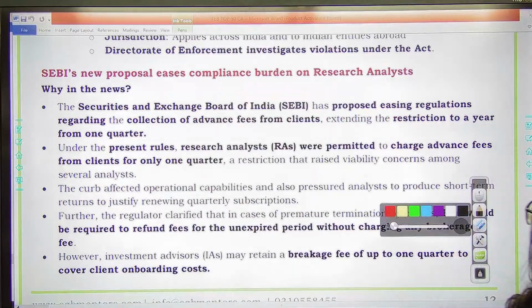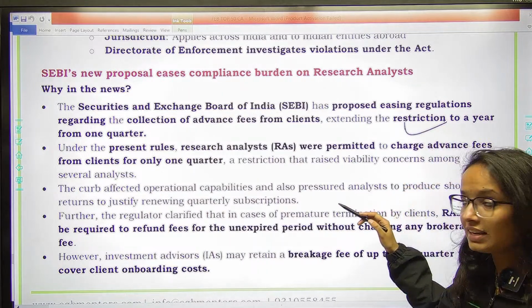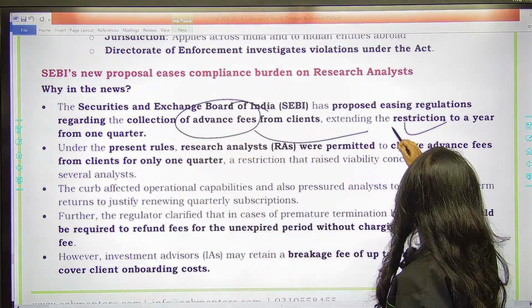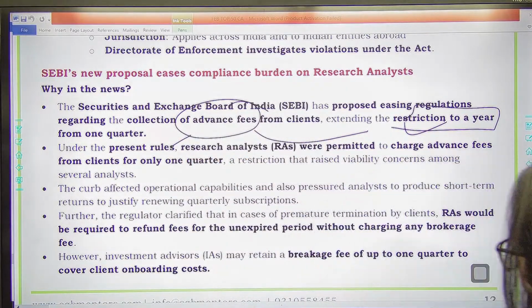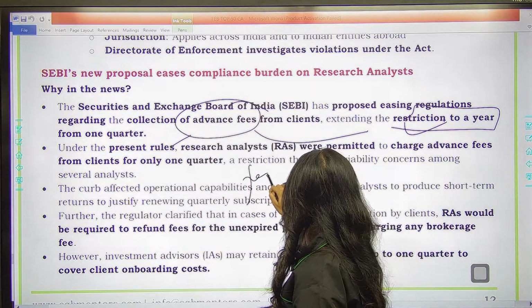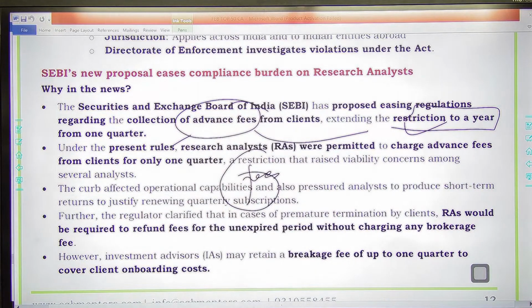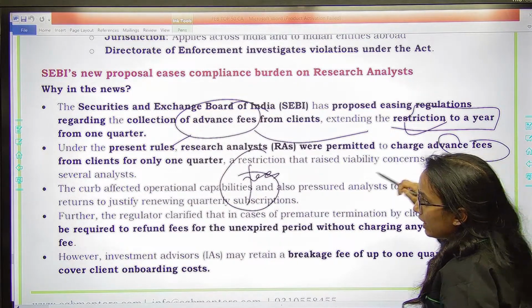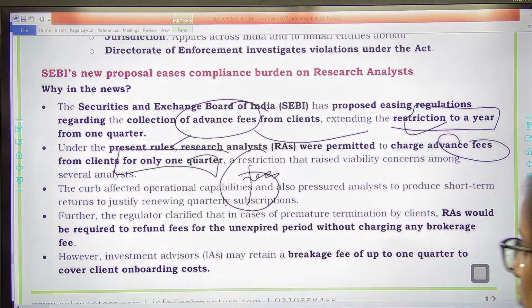The next one we have is SEBI. SEBI has a new proposal to ease the compliance burden on research analysts. SEBI has proposed easing regulations regarding collection of advance fees from clients, extending the limit to a year from 1 quarter. See, these research analysts, investment advisors take some fees from their clients, right? Advance fees. Regarding that, the circular says that under the present rules, research analysts were permitted to charge advance fees from clients for only 1 quarter. They were allowed to charge this fee from their clients only for 1 quarter. Now it has been extended to 1 year.